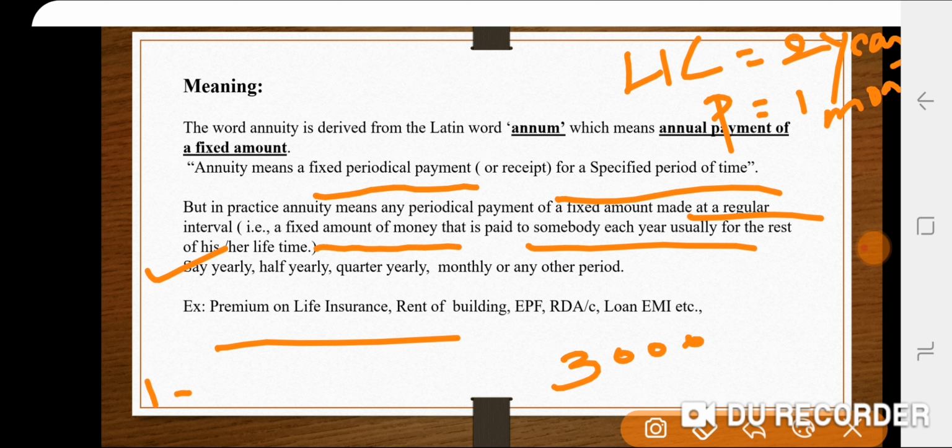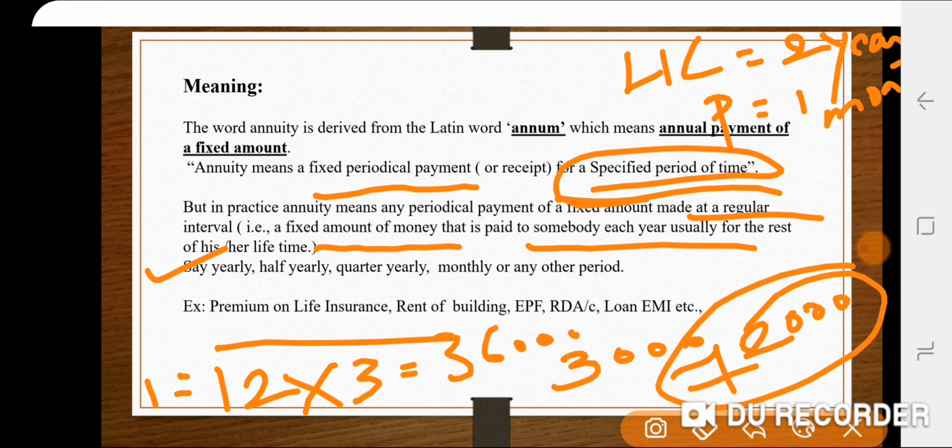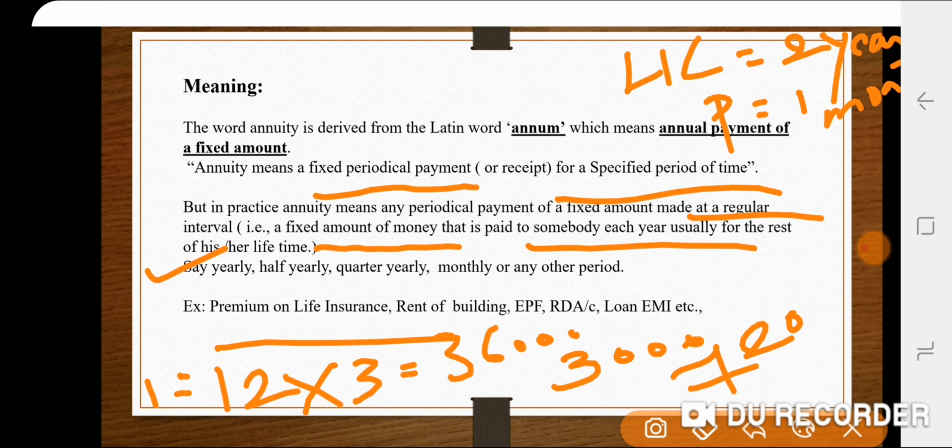For 1 year we have 12 months, so 12 into 3000 is 36,000 that I am going to pay by the end of that particular year. For 2 years it will be 72,000. So 72,000 is the total money I am going to receive after a specified period of time. How much payment I am making every month is 3000, and this 3000 is termed as annuity. I am repeating once again the meaning.